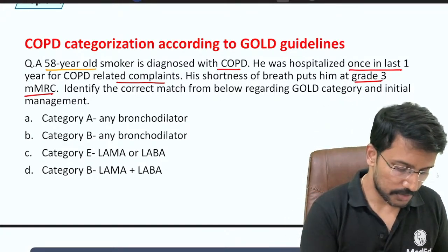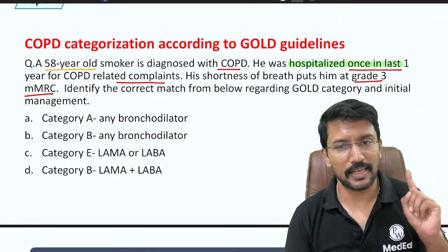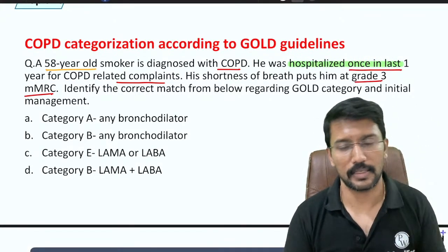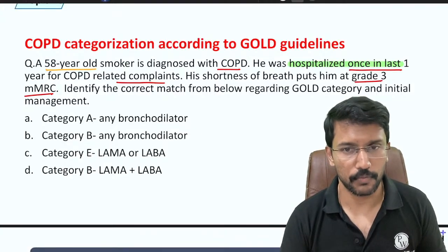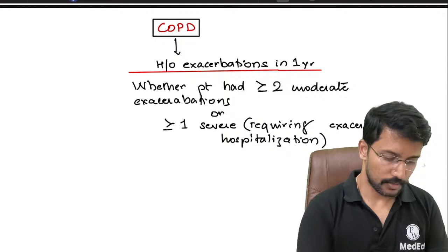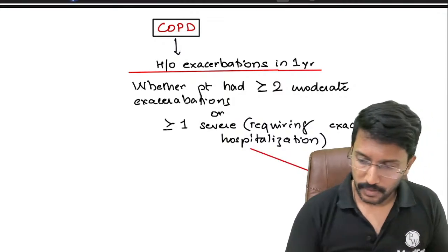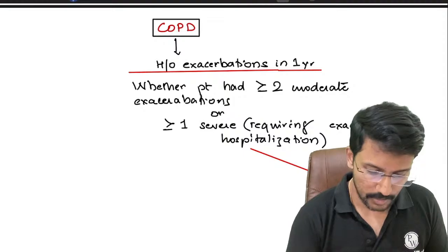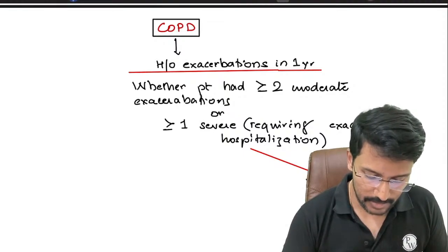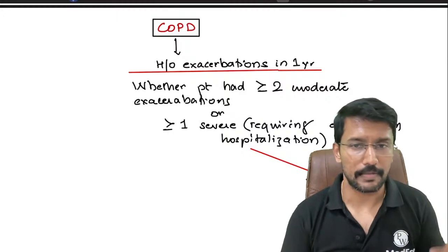See, clearly in this question they have mentioned that the patient was hospitalized once, right? That means in the last 1 year he had 1 severe exacerbation. So when you decipher this question, if the answer for this is yes, then the patient goes into category E or group E.